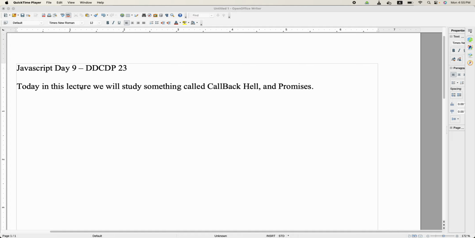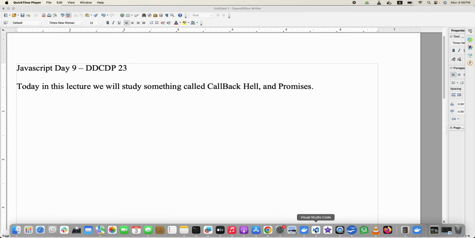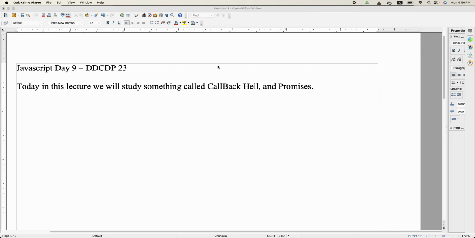Callbacks, helps, and promises. So what actually is a callback? You might know that when we have a function reference and we want that to be run at some later stage, by calling add event listener, clicking something, or setting up timers, we need to pass some function references. They are called callbacks. So why are these important?